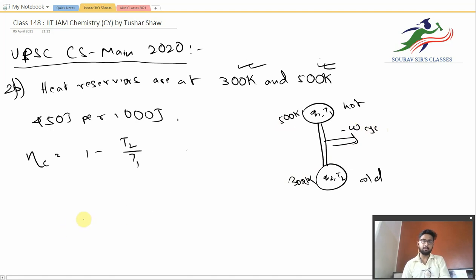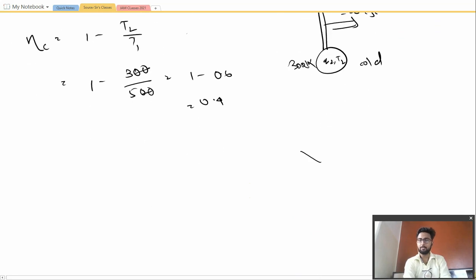So let us just calculate the value of efficiency for this case. We have 1 minus 300, because T2 is 300, divided by 500. So we have 1 minus 0.6, which is equal to 0.4. So from the temperature data we calculate the value of efficiency to be 0.4. Moving on to the heat data that is given in the question, we will be calculating the efficiency from the heat data also, and then we will be comparing whether the data is correct or not.